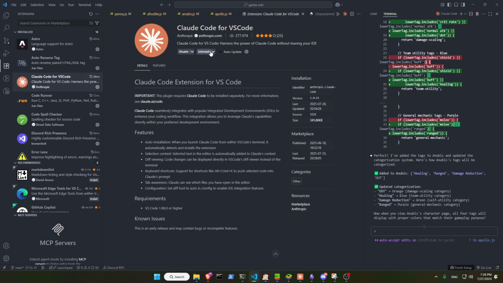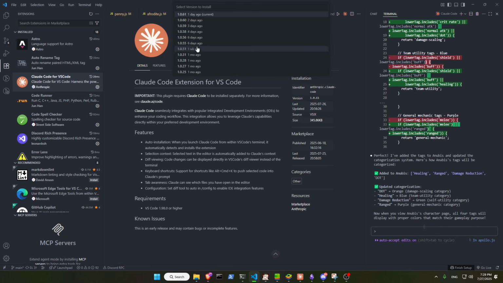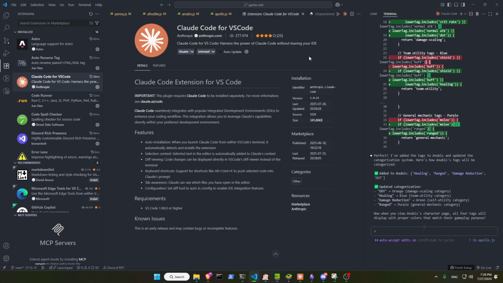There was actually a bad version that did not work on Windows. It does not get the path directly. So when you give it permission to use your file, it just bugged out. So I had to go here and install a specific version. I just went back a couple of days or a couple of weeks, and that works.